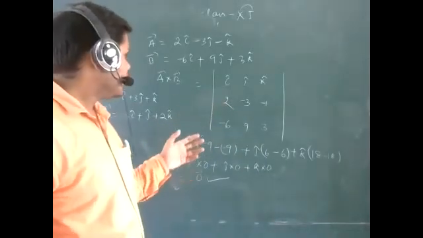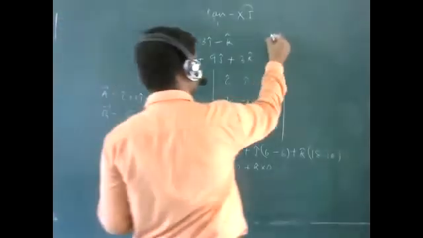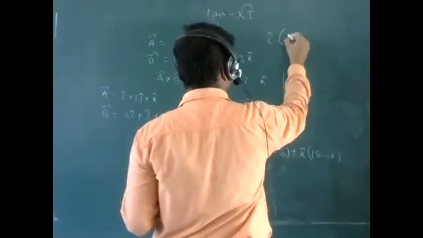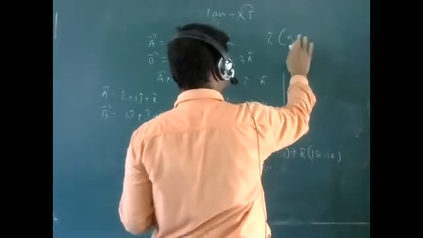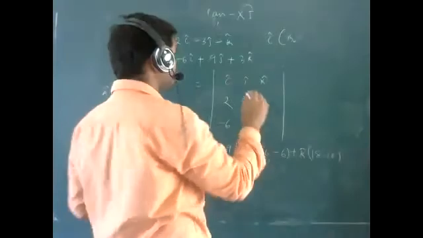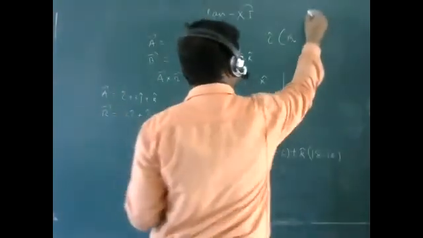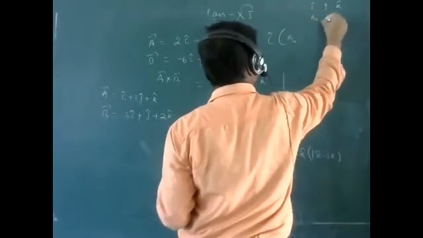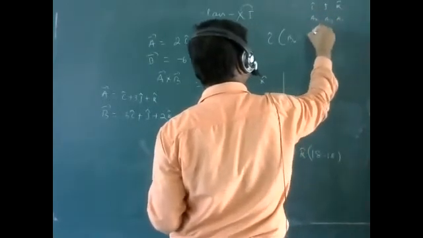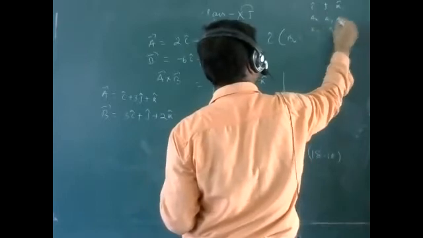I'm writing i cap, j cap, k cap, ax, ay, az, bx, by, bz, yes or no?